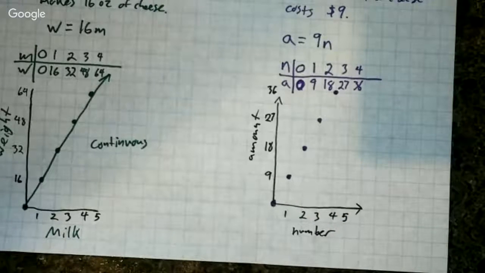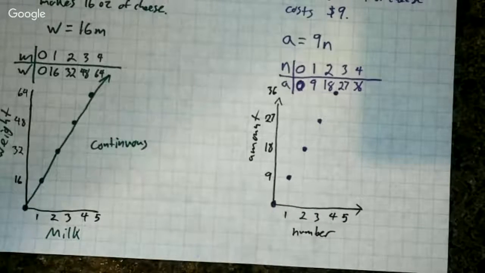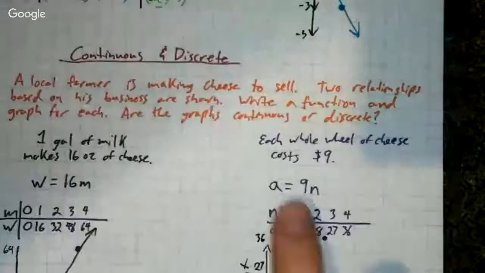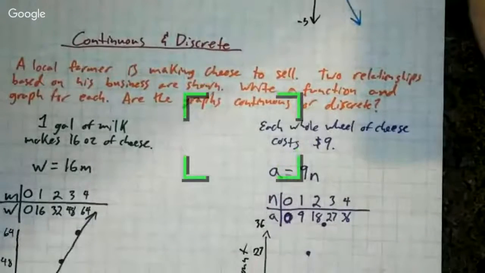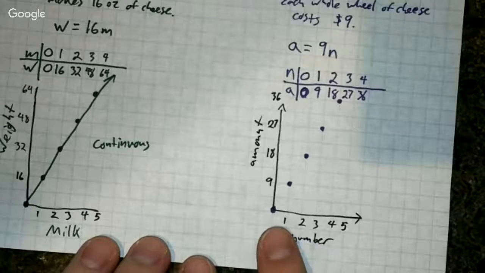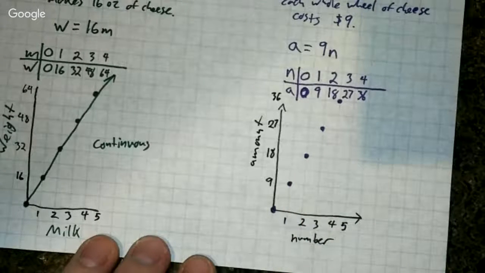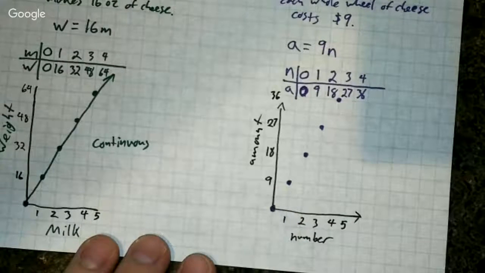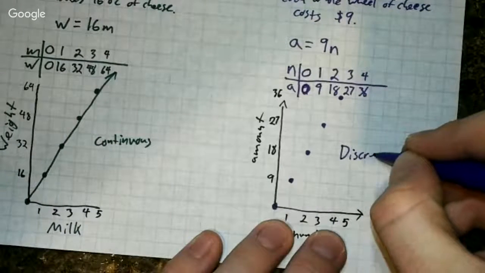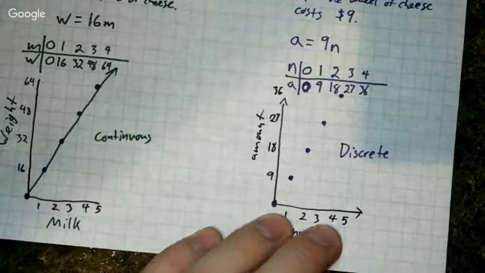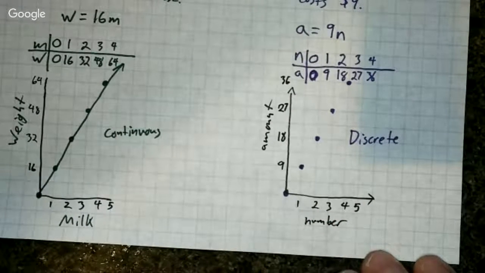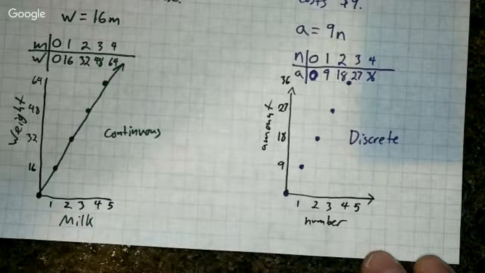Now, let's think about it. Is this going to be continuous or discrete? Well, are we selling tiny bits of our cheese wheels? No, it says each whole wheel of cheese costs $9. So you're selling them by the wheel. So I can't figure out what the measurement is if I sell 1.5, because you don't sell 1.5. You sell 1 or you sell 2. So this is going to stay just like that, and this is going to be a discrete graph. So if they connect, it is continuous. If they do not, it is a discrete graph.